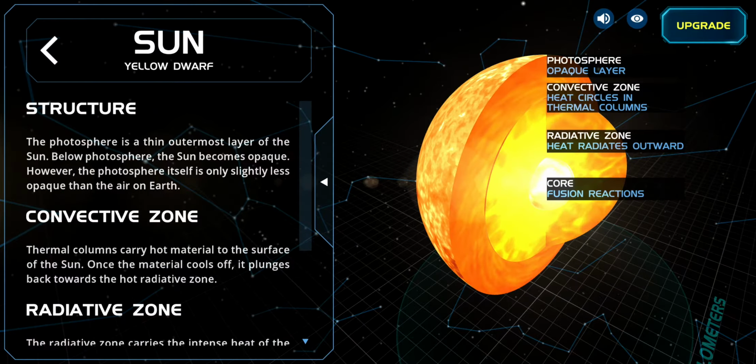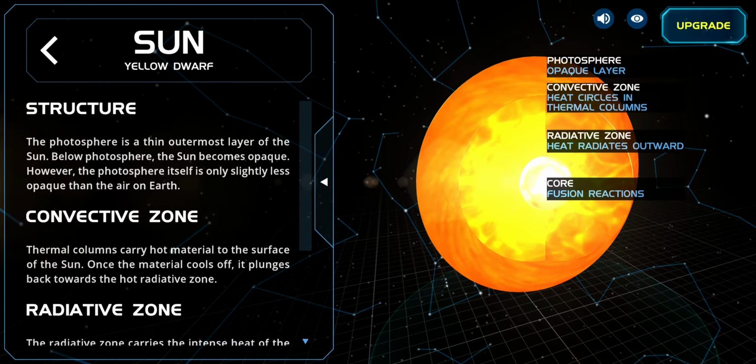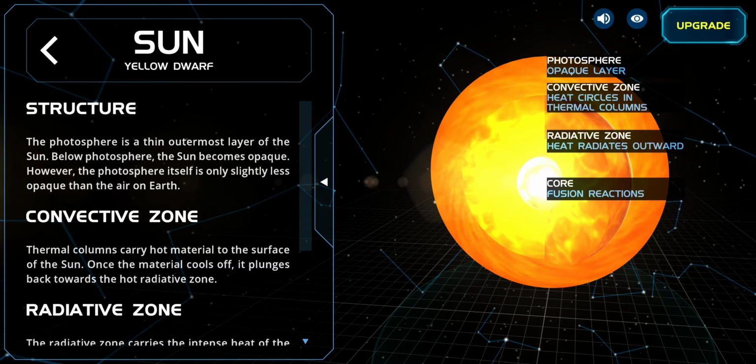The structure. Photosphere has an opaque layer. Convective zone: heat circles in a thermal column. Radiative zone: heat radiates outward. Core: fusion reactions.